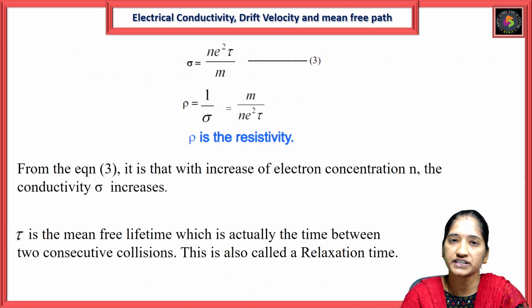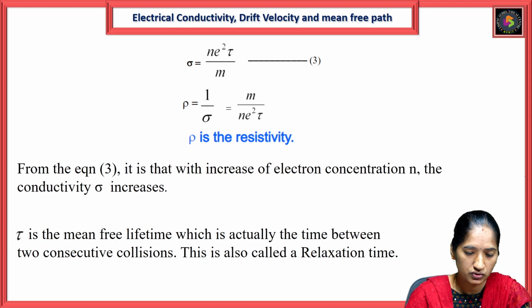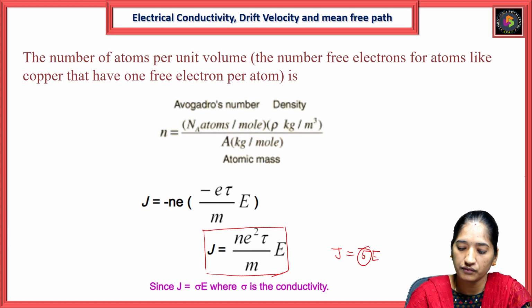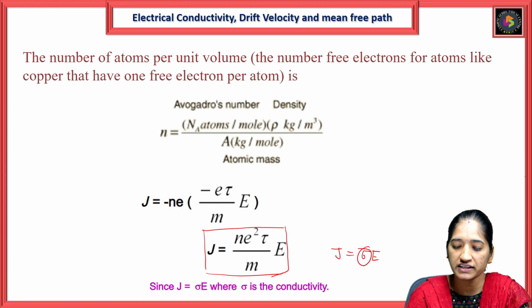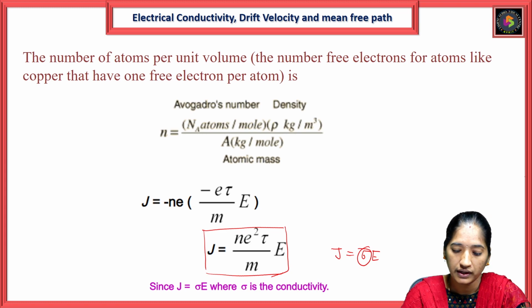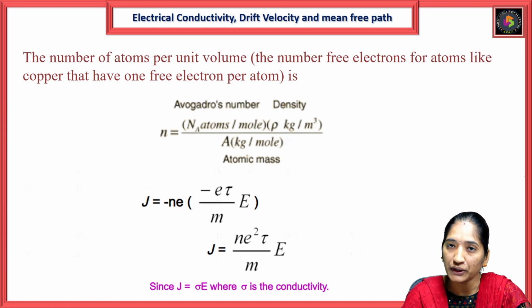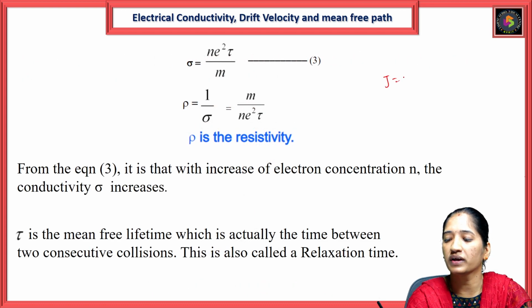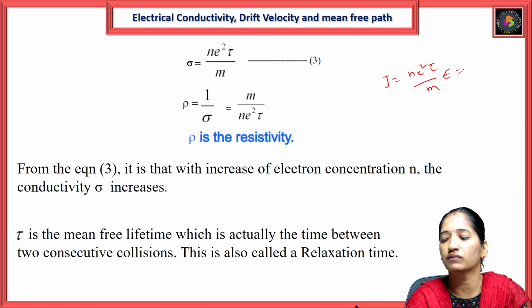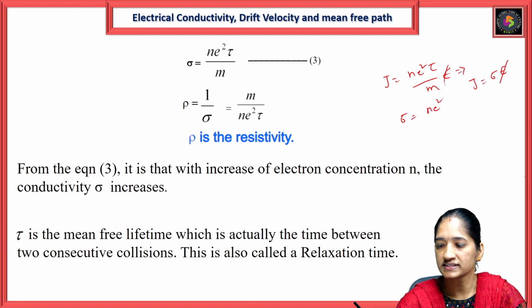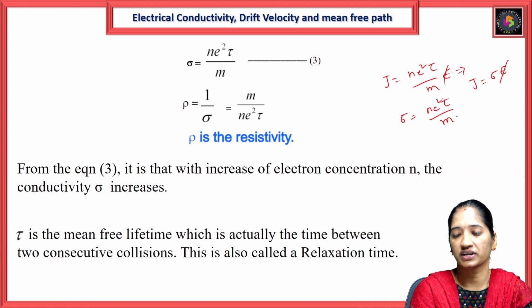From equation 3, we can equate J = ne²τ/m into E with J = σE. E gets cancelled when we equate those two equations. Then sigma is equal to ne²τ/m. So this is the equation.